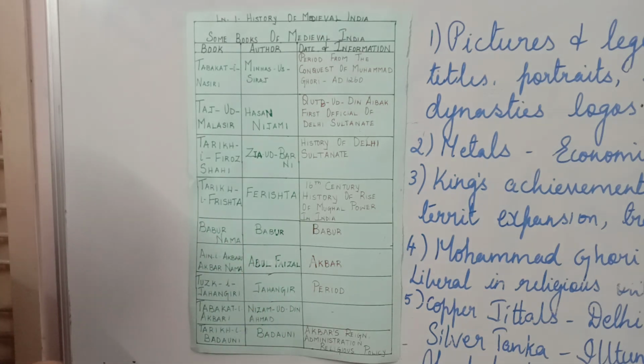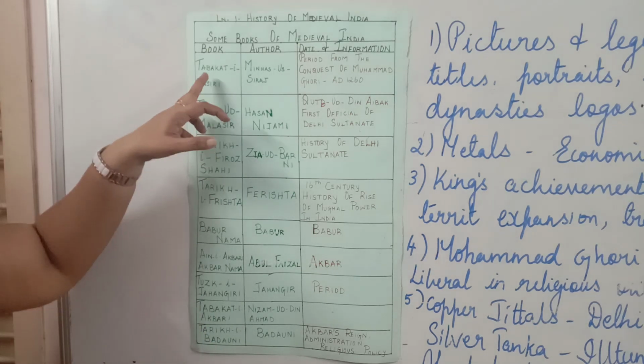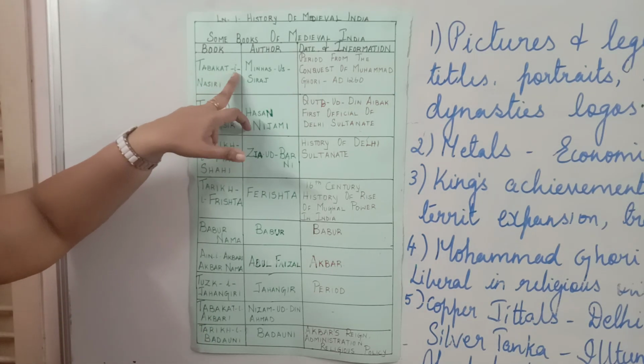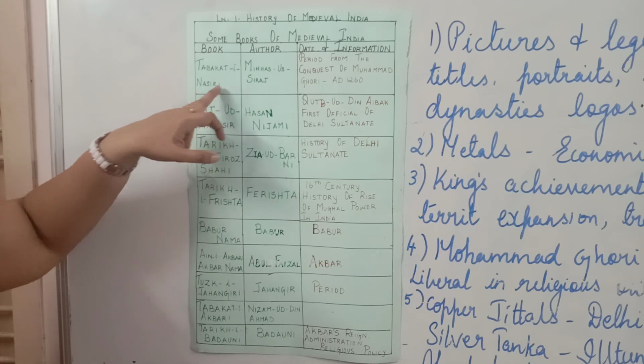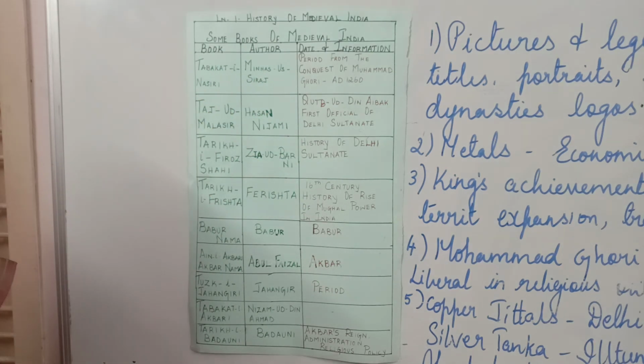Apart from the religious literature, secular literature, and travels and travelogues, you also have other books. For example, the first one I have written here is Tabaqat-e-Nasiri. The author was Minhaj-us-Siraj. Minhaj-us-Siraj was a writer.